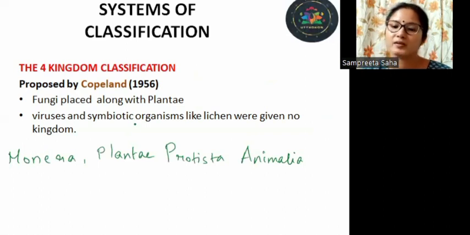Why? The same issue. Fungi was placed along with Plantae. Now plants and fungi, although they have a cell wall, the nature of the cell wall is different and their mode of nutrition is also different. So how can we place them under the same kingdom? So this system, although proposed by Copeland in the year 1956, you can say it's quite recent, but it was rejected.